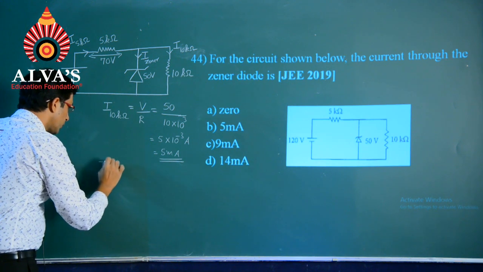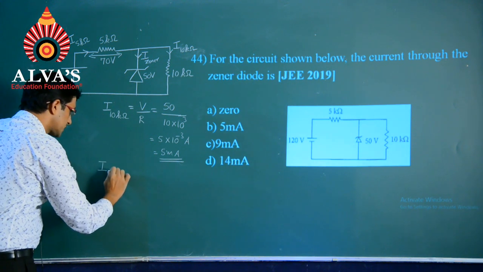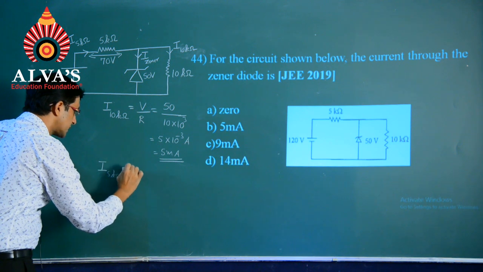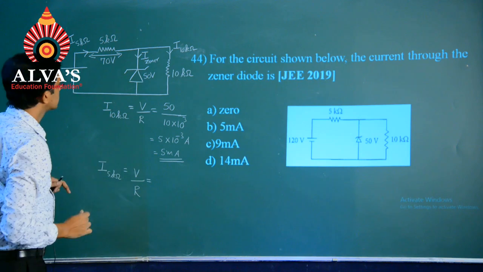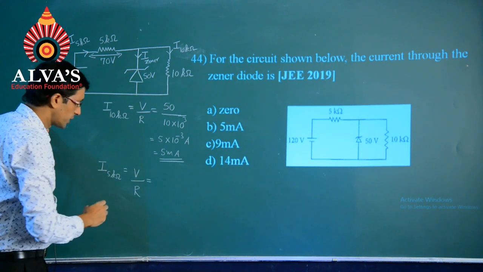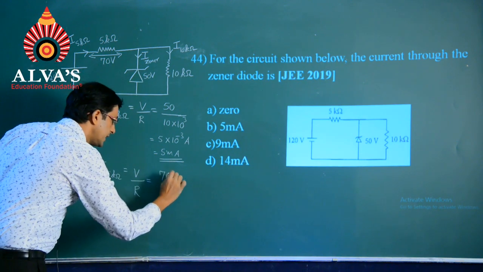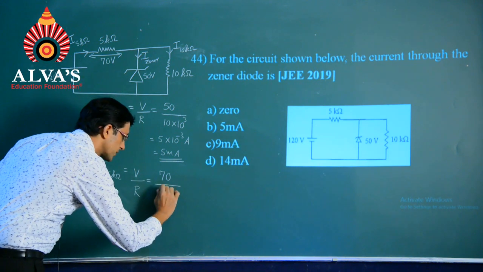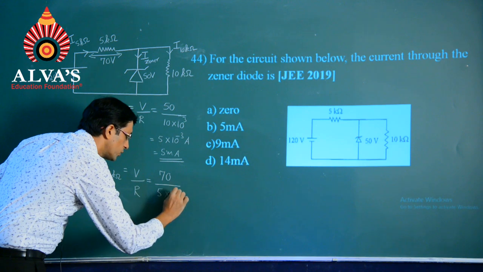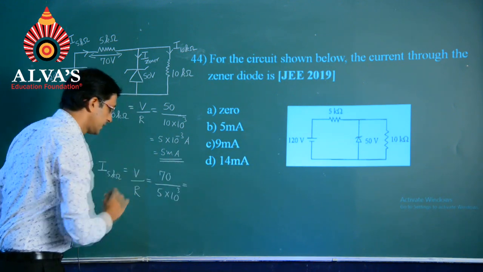So, right now the current across the 5 kilo ohm resistance will be voltage by resistance, that is 70 divided by 5 kilo ohms, 5 into 10 power 3.